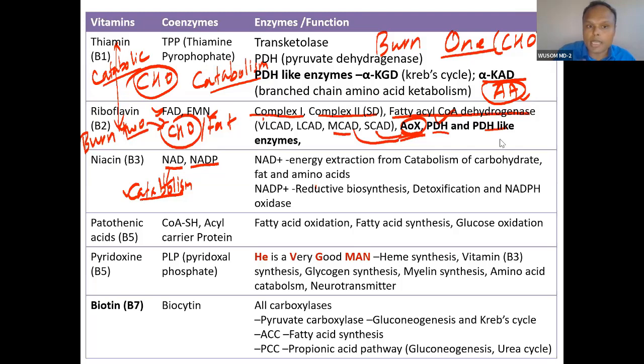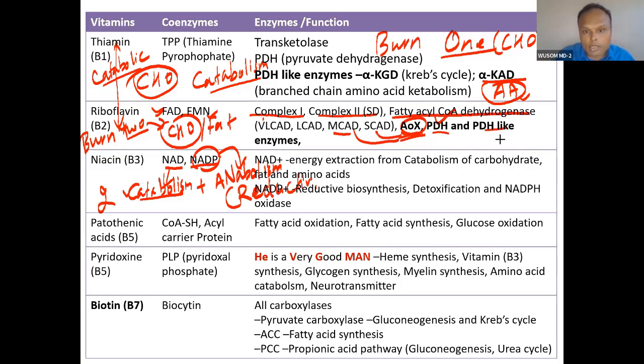We have seen NAD involved in glycolysis and the Krebs cycle. We have seen NADH production in fatty acid oxidation as well. So fat and carbohydrate, both catabolism. And then these 2 catabolism plus anabolism. So this is involved in anabolism. Which anabolism? I told you to remember one terminology: reductive biosynthesis.